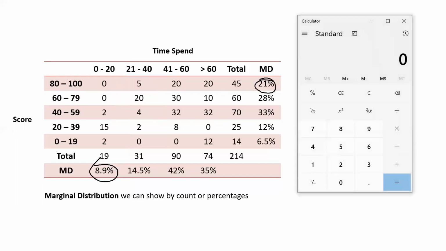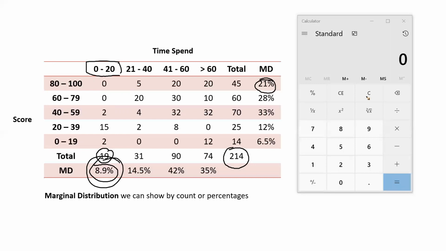I see 8.9 percentage here. What does that mean? I have 19 students who are studying 0 to 20 hours, out of 214 students, which are the total.